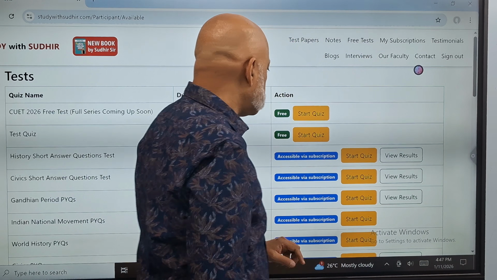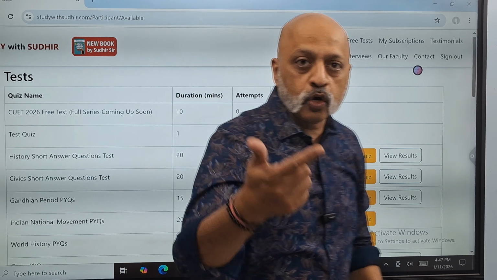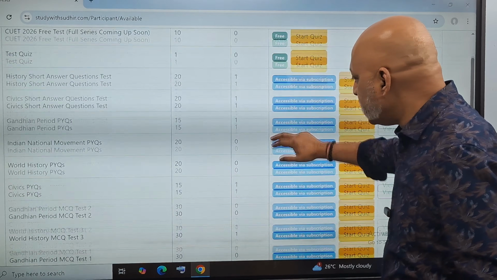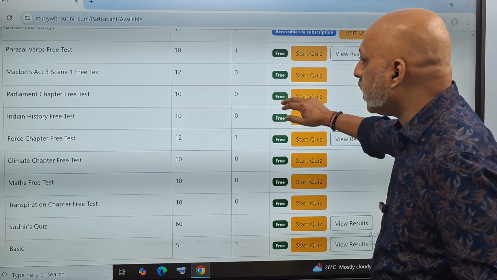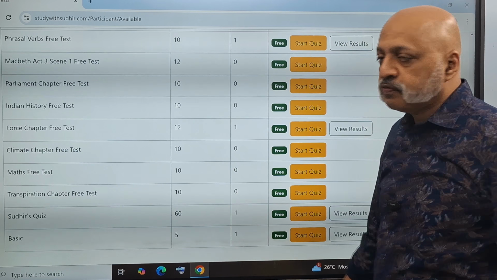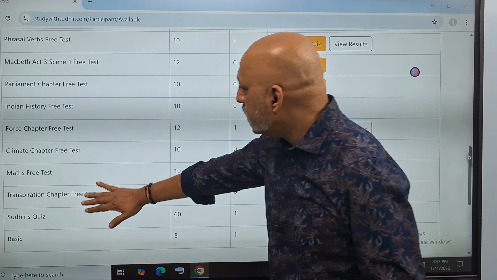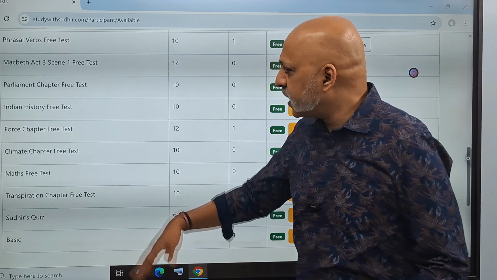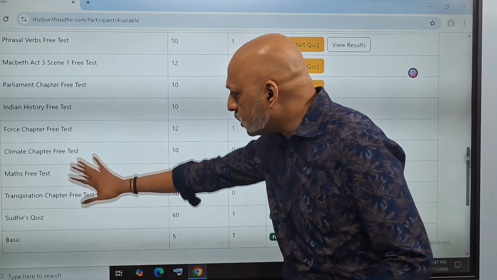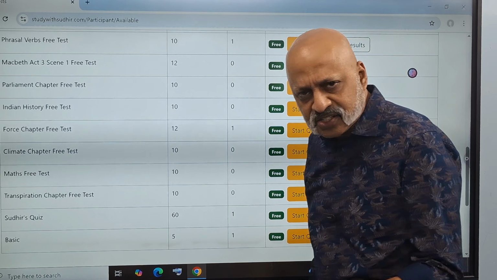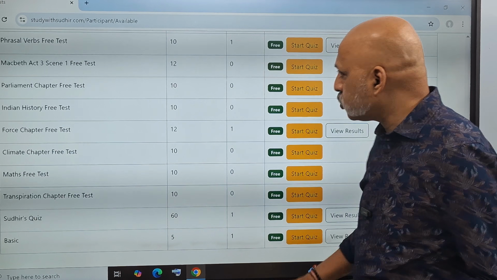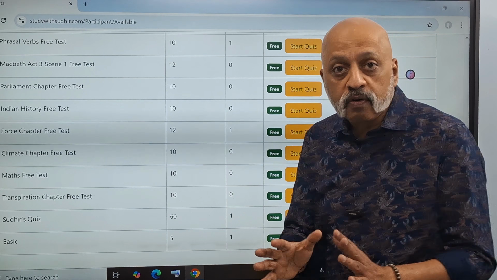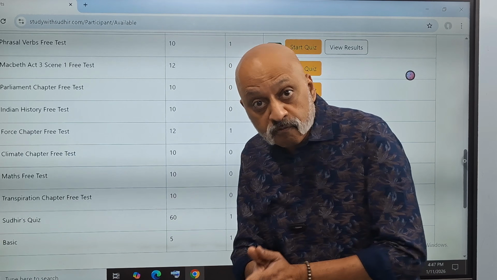So if you go to free test, now I have bought one course out here, which is the History-Civics course. I have bought it through this email ID. Otherwise, if you go down, this is what you are likely to see. These are all the free tests which I have provided. Ignore the last 2 ones. These are all the free tests provided so that you get used to this website. Each one of them, I think, has 10 questions. These are for ICSE class 10 largely. One is for ISC class 12, this one is also for class 12, right? So these are all to make you familiarized with the website.